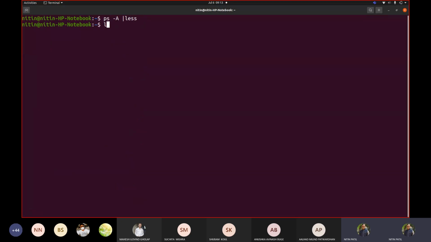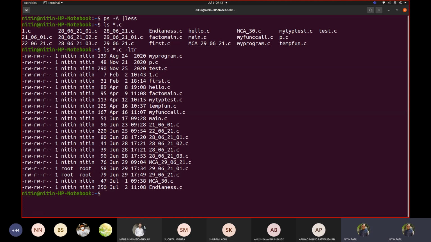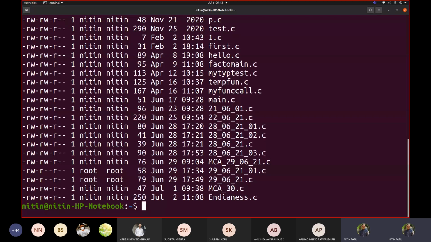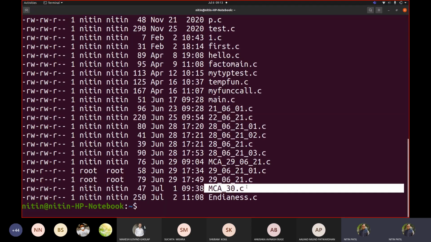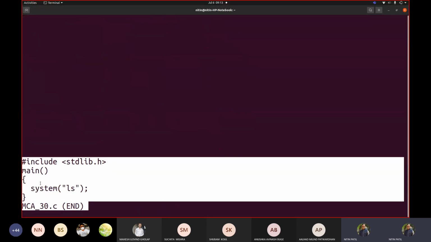Now let me search for a code. Let me take a C code for a while. We will take the latest one. Let me take this MCA30 and translate it. Let us see what it contains. You will see that we have only this. These things are included. There is a function called system, which is from this header file, and we are executing some ls command. That's what our goal is.